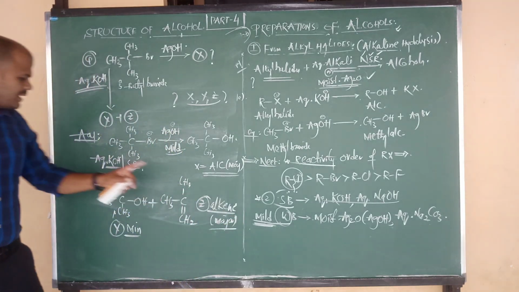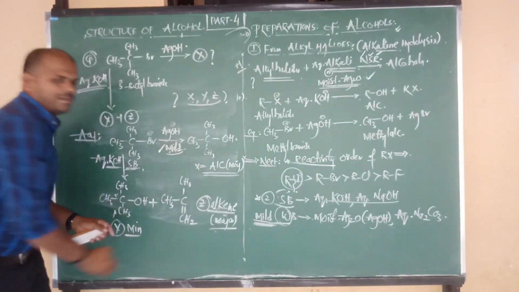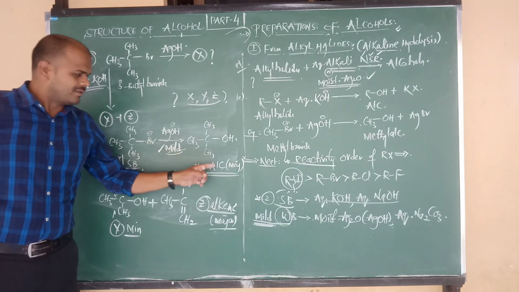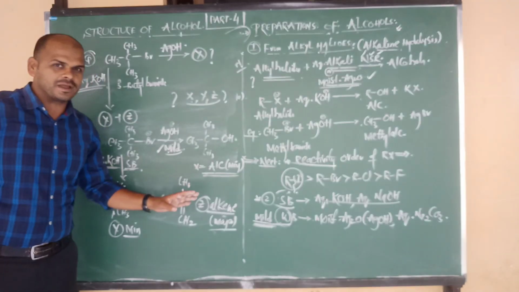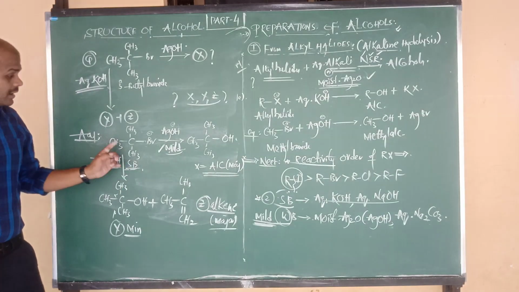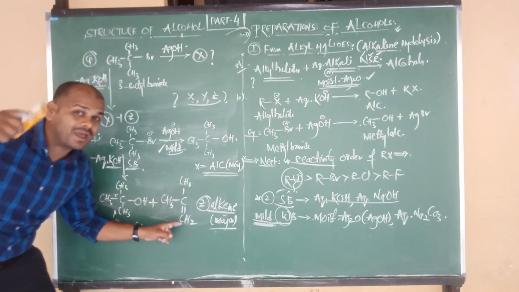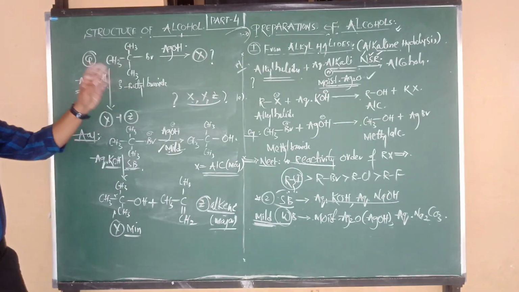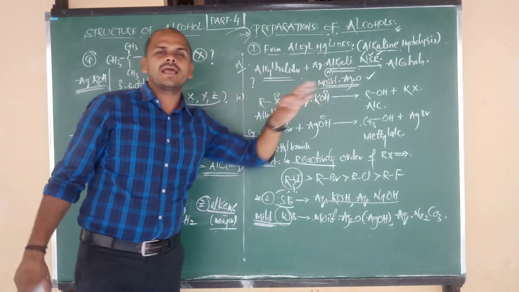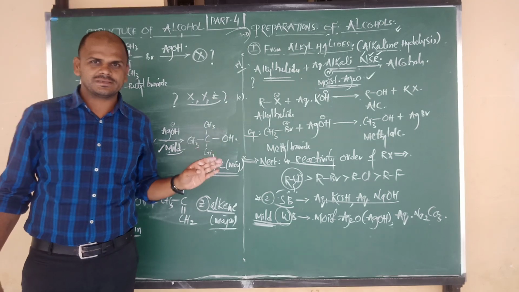Alkene is the major product in the presence of strong bases; alcohol is the major product in the presence of weak bases. Alkyl halides in the presence of weaker bases give alcohol as the major product due to the substitution mechanism. In the presence of stronger bases, tertiary alkyl halides give alkene as the major product due to elimination. I hope you understand. This is our first method of preparation of alcohol. In the next class, we are going to discuss the second method, that is from alkanes. Okay?